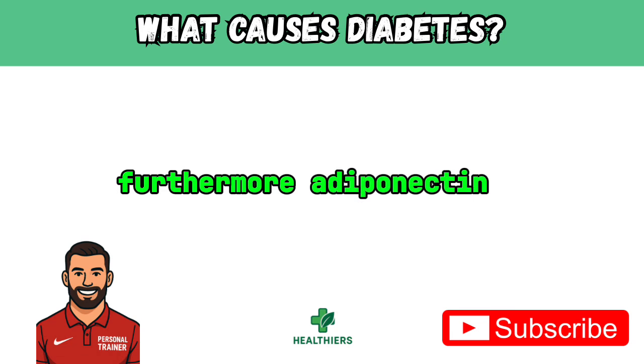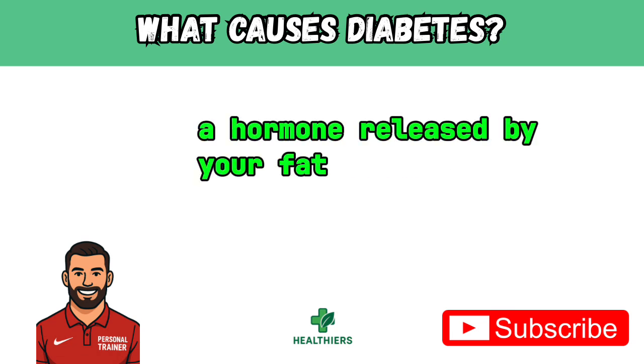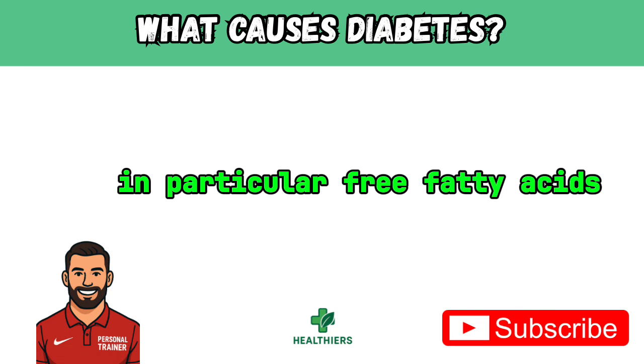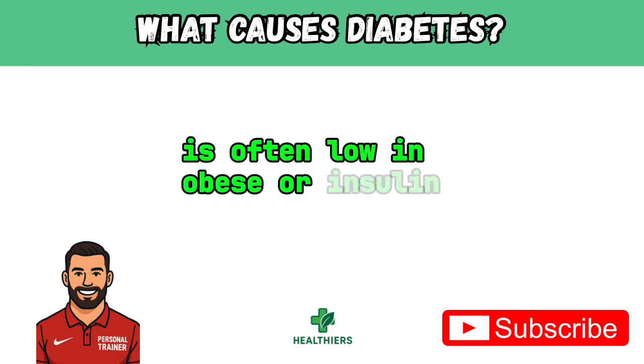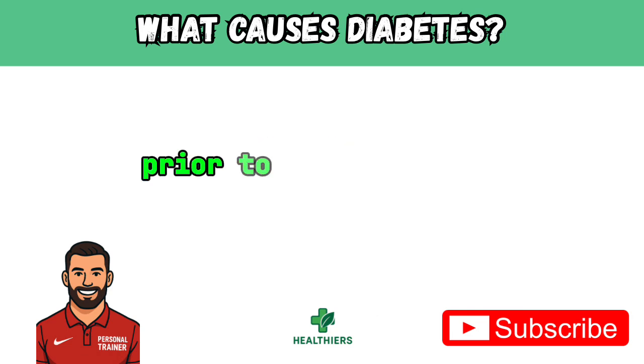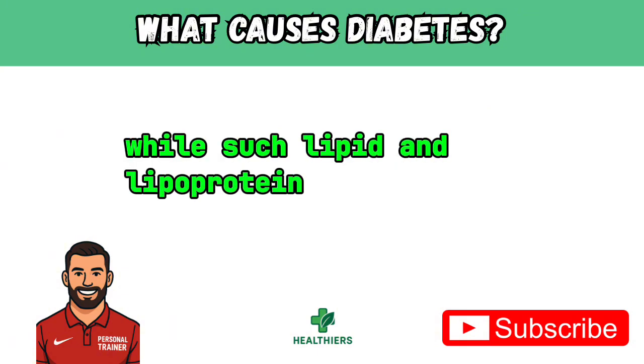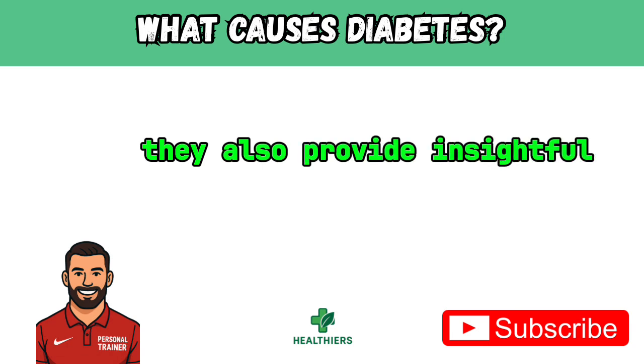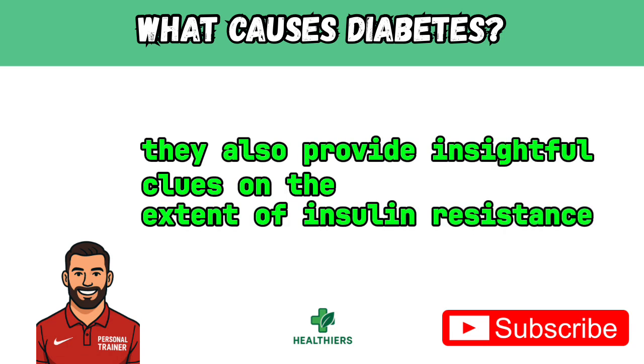Furthermore, adiponectin, a hormone released by your fat cells that helps break down lipids, in particular free fatty acids, is often low in obese or insulin-resistant patients prior to developing type 2 diabetes. While such lipid and lipoprotein markers are traditionally tested to measure cholesterol, they also provide insightful clues on the extent of insulin resistance.